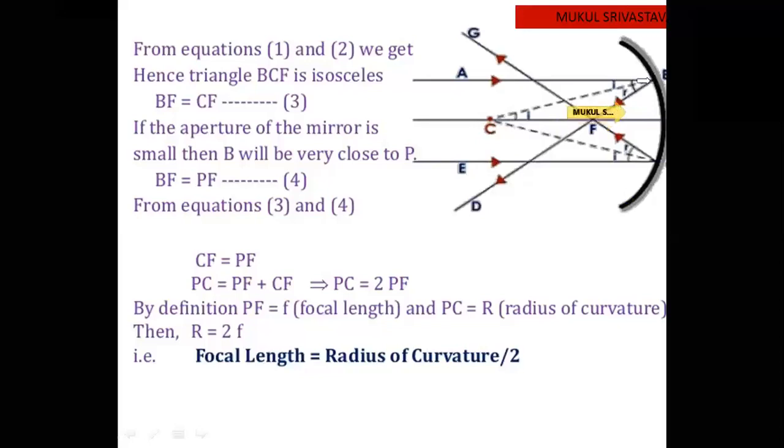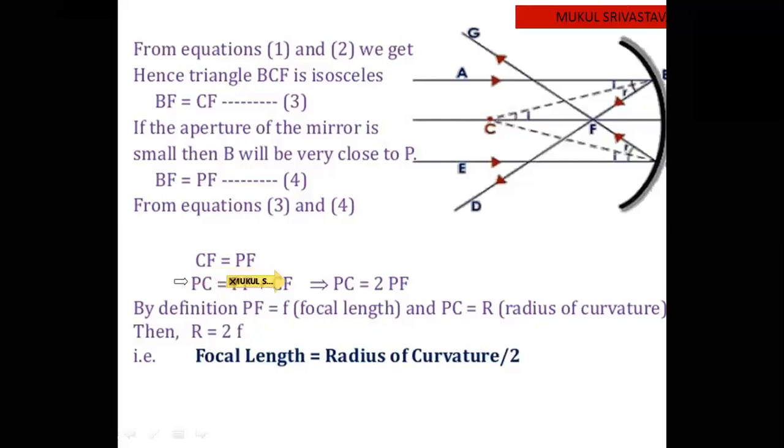Since BF is equal to PF, CF is also equal to PF. So PC is equal to the sum of these two lines, PF and CF. Since BF is equal to CF and ultimately CF is equal to PF, PC is equal to the sum of PF and CF.